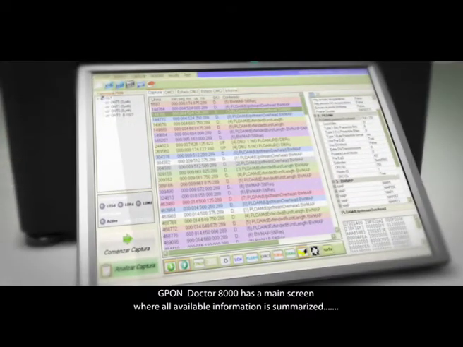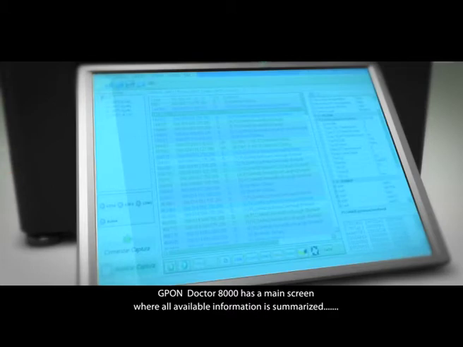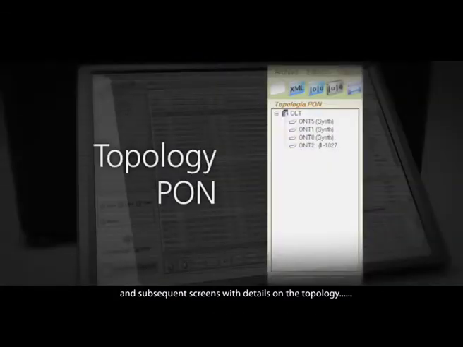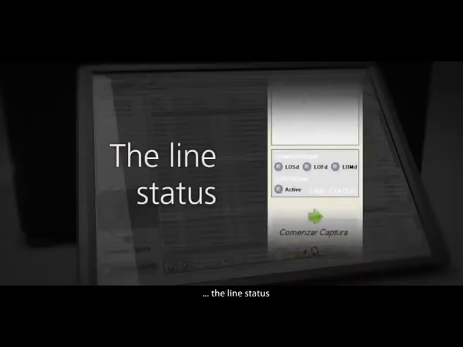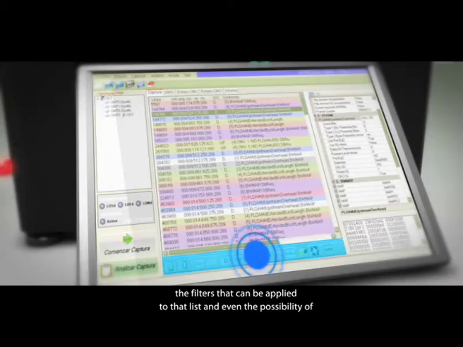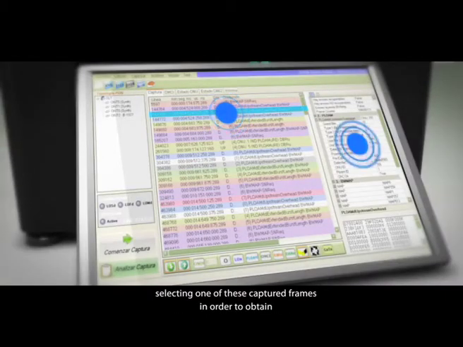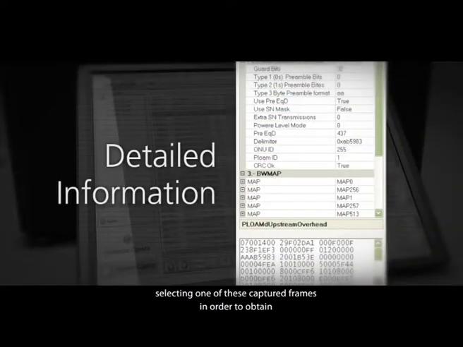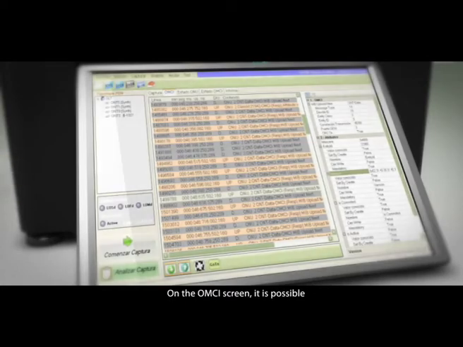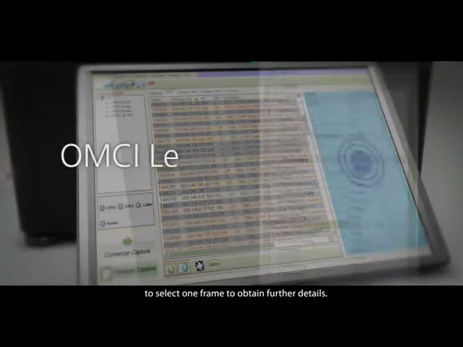GPON Doctor 8000 has a main screen where all available information is summarized, and subsequent screens with details on the topology, the line status, the list of captured frames, the filters that can be applied to that list, and even the possibility of selecting one of these captured frames in order to obtain detailed information about it. On the OMCI screen, it is possible to select one frame to obtain further details.